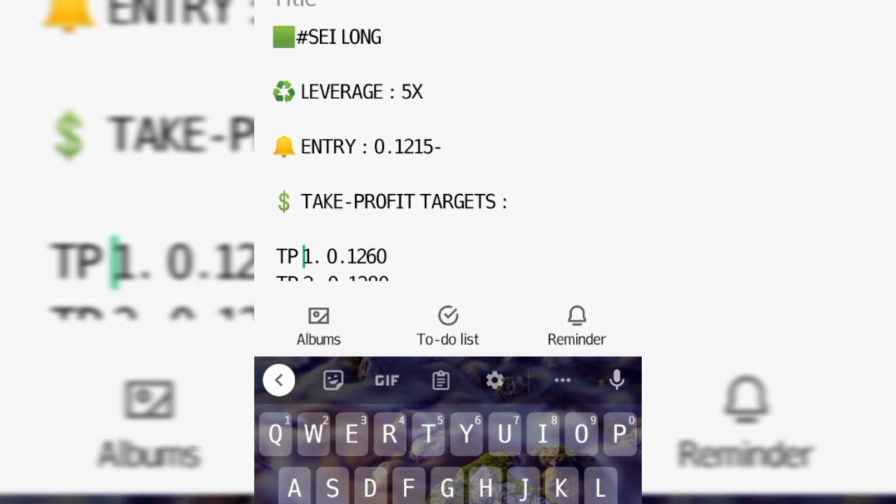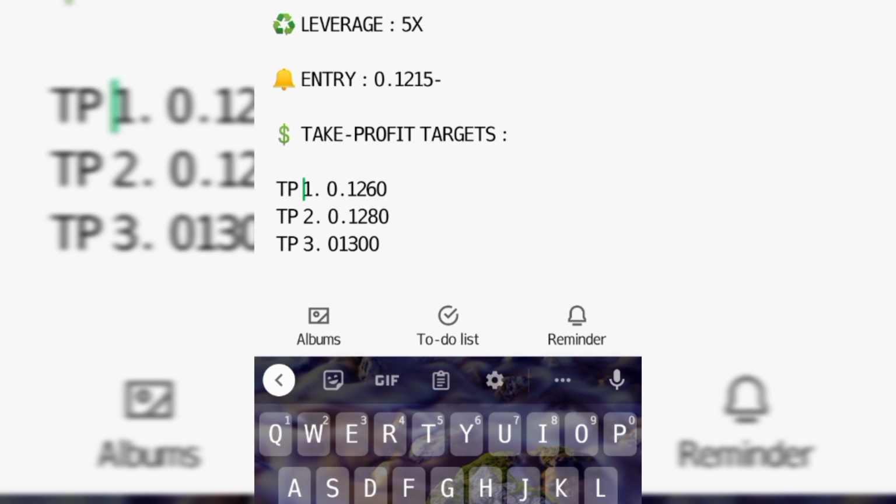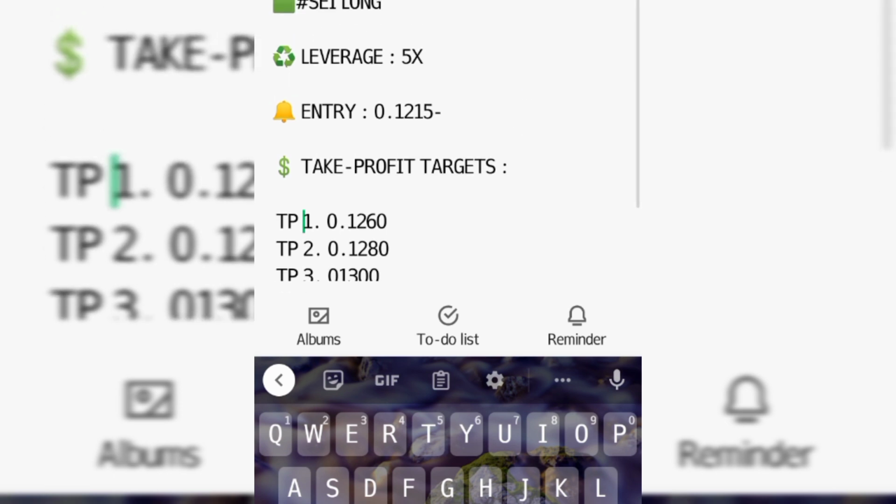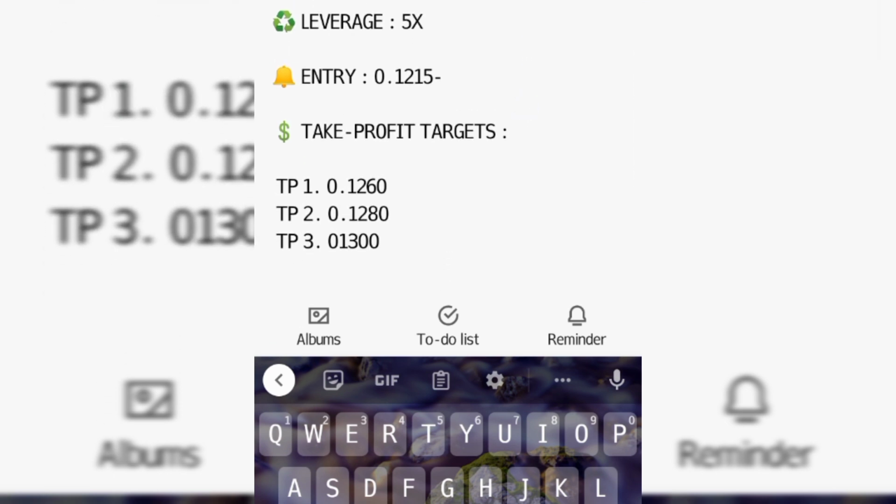So we have stay long, we have leverage, then we have entry. They gave us the entry here, so you have to set your entry. If it is around this entry price, this is the price according to the market, or maybe they just give you this entry, so you are going to set it that when it gets to this price, you start buying, like it will start when it starts going up, then you start making your money. You can see that this entry price is lower than your take profit. That is buy. Your entry price for long or buy is always lower than the take profit. Just know that it's always lower than the take profit.